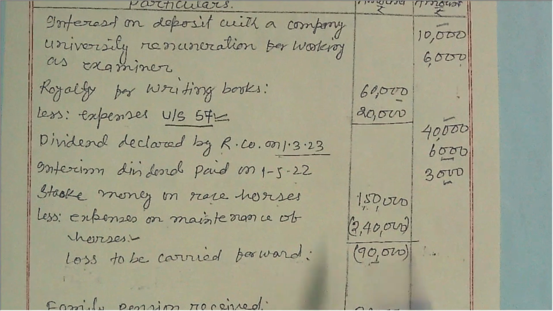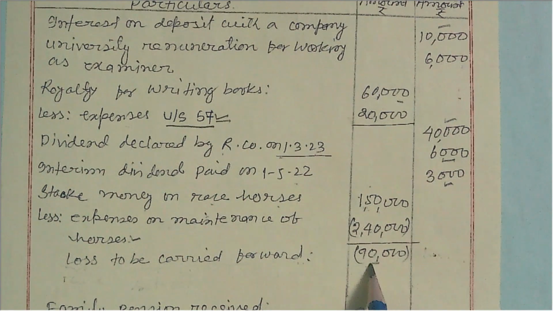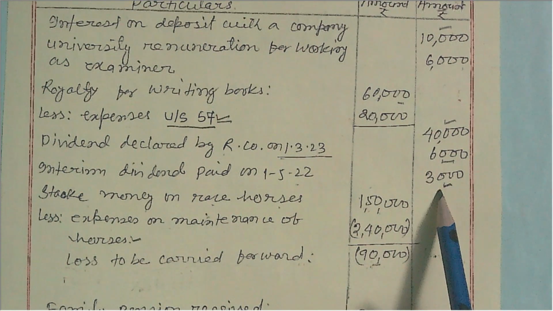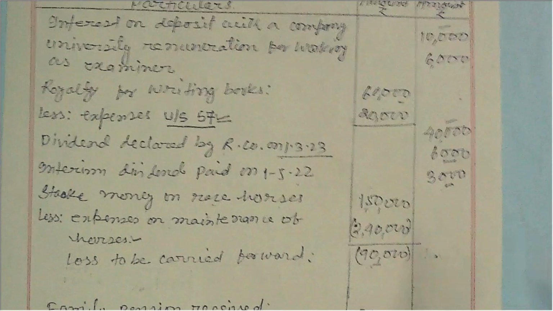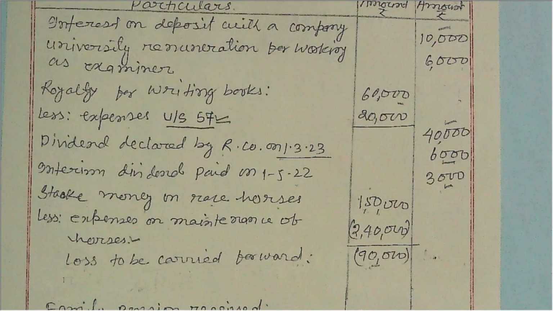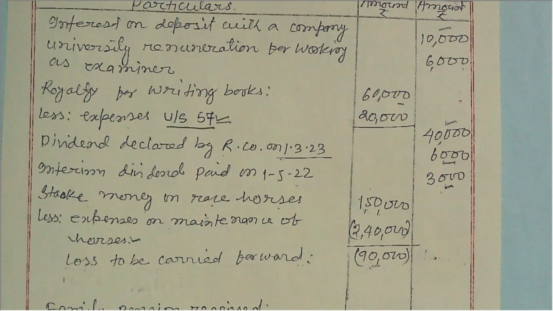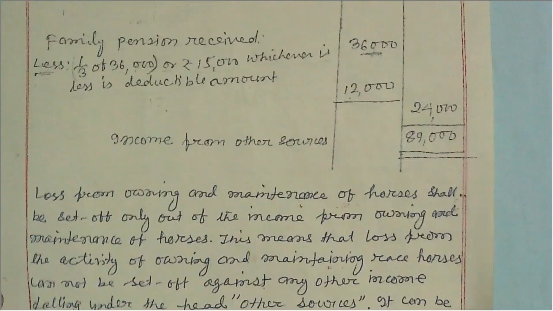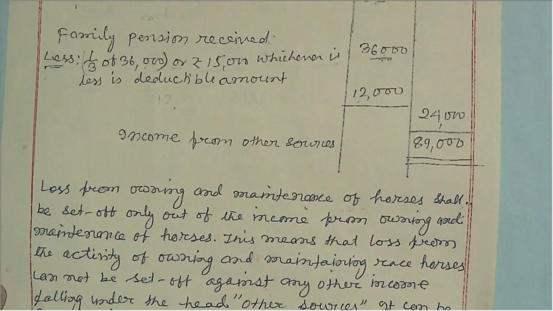This loss you cannot set off against other sources of income. It is given under the Income Tax Act that loss from owning and maintenance of horses shall be set off only out of the income from owning and maintenance of horses. Here, see the notes I have given. One note is regarding this carry forward of loss.